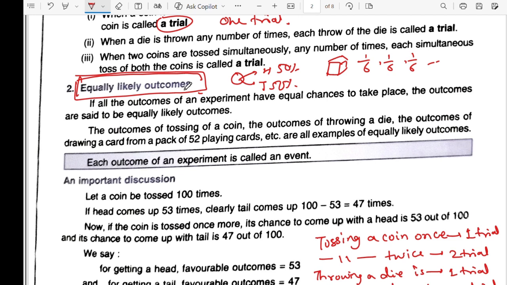When all outcomes have the same chances of happening, we call them equally likely outcomes. As simple as it is. No outcome is more special, all have equal chances.